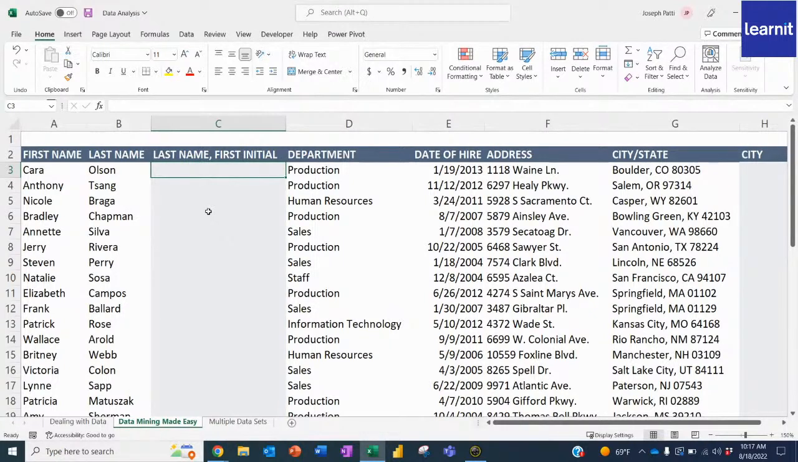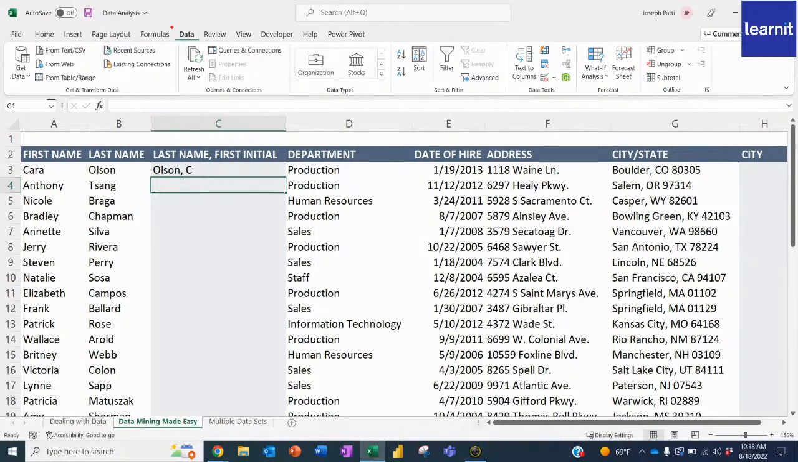Now, we have featured this on this channel before, but I do want to share it with anyone that's new or just joining. Flash Fill follows a pattern, but you have to set the pattern first. So I'm going to type in last name, Olson, comma, space, first initial C, and press enter. Now I can go over to the Data tab, and inside the Data Tools command group, there's something called Flash Fill.